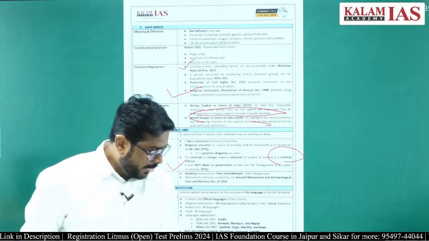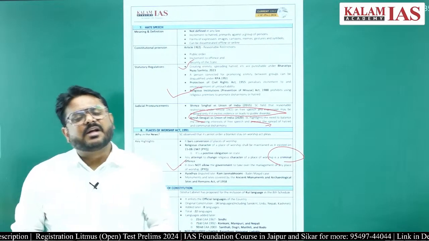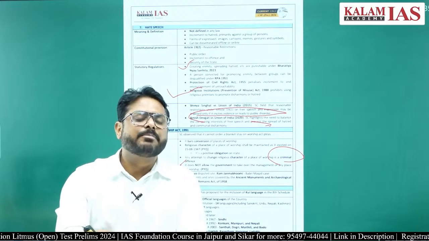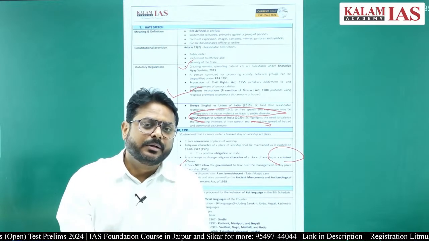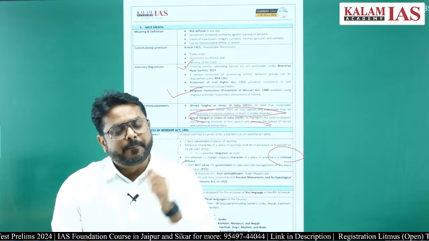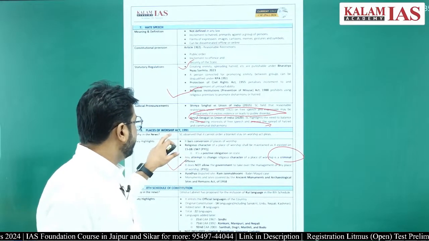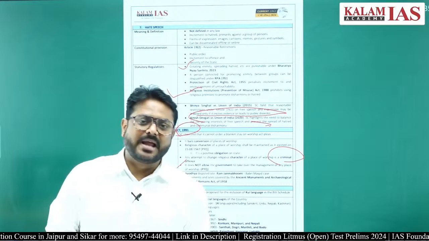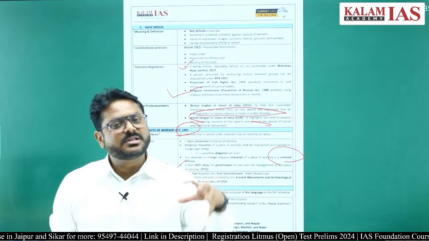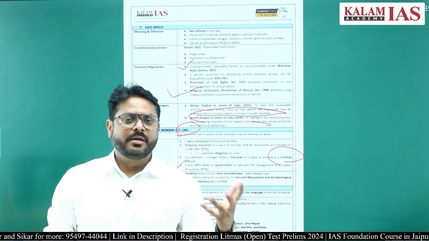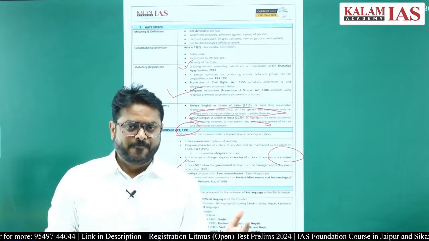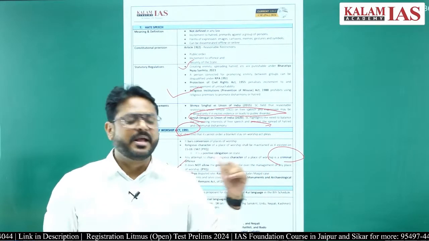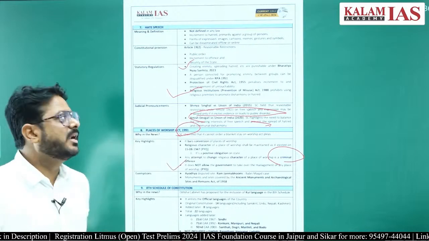Then you will think, how did the Babri Masjid get converted into the Ram Janmabhoomi temple in Ayodhya? This act was made in 1991, and while making it, the Babri Masjid, Ram Janmabhoomi issue was already there. So an exception is written inside the act.